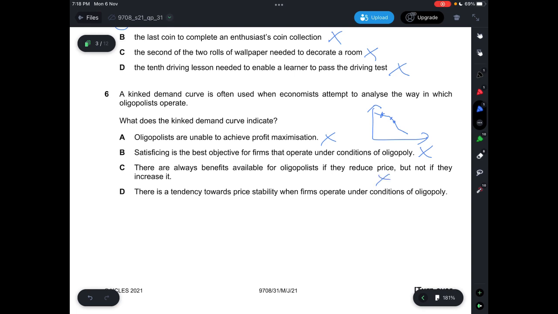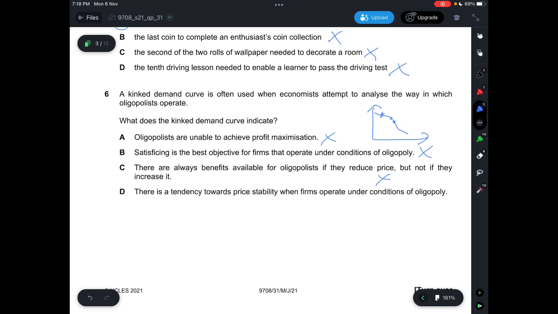And D says there is a tendency towards price stability when firms operate under conditions of oligopoly. And that's exactly why people would prefer to just sell at one price. If you were to continue decreasing prices, then people will lean over to items that have a lower price.